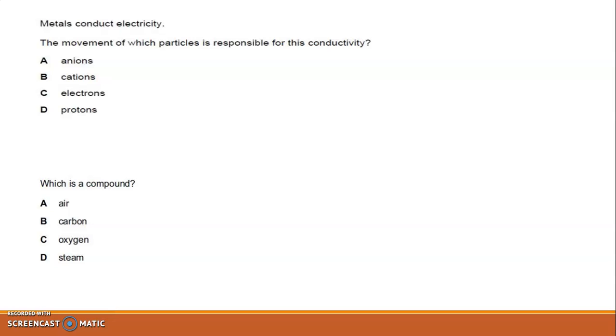Next question is metals conduct electricity. The movement of which particle is responsible for this conductivity? Options are anions, cations, electrons and protons. The right option is C, that is electron.